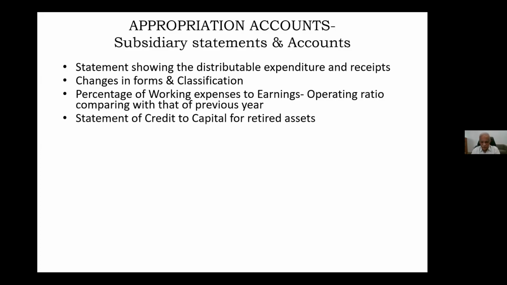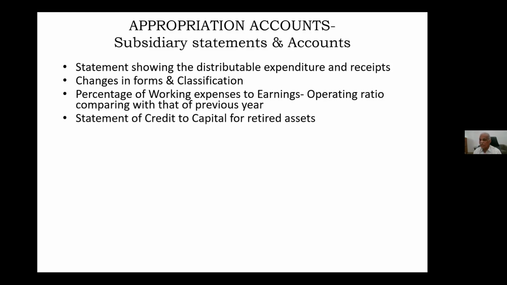Then statement of credit to capital for retired assets. You may have heard, some people who work in finance expenditure, they'll know. So wherever capital works are abandoned, a building, say quarters were constructed, but they were abandoned. Sometimes because of non-occupancy, they'll be abandoned. Doors and windows will be taken off, and then only walls will be there. But where did we construct this from? From the capital. So when capital is there, then we have to write off that capital.